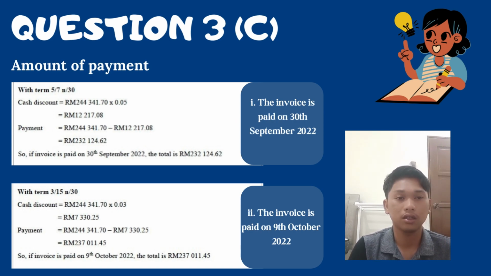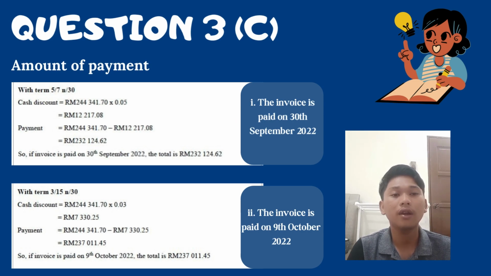For the cash discount, we take the amount of the machinery cost, which is RM224,341.70, multiplied by 0.05, and we get RM12,270.08 for the cash discount.